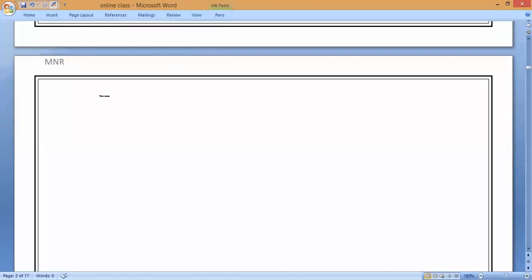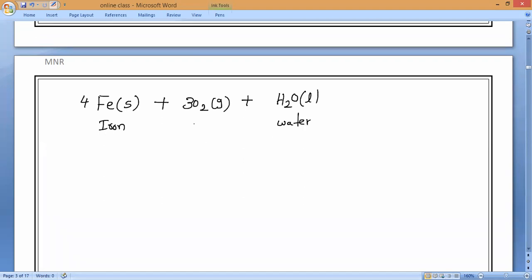If we take iron, what is the symbol? Iron symbol is what? Fe. Understanding? So now iron, if it is exposed to the atmosphere, will react with two atmospheric gases. What are those atmospheric gases? Oxygen as well as water vapor. Do you understand, everybody? Both together we call moist air. What do we call it, guys? Moist air.